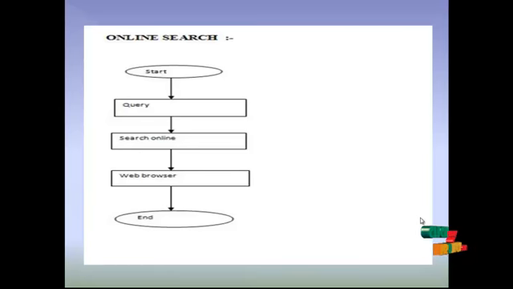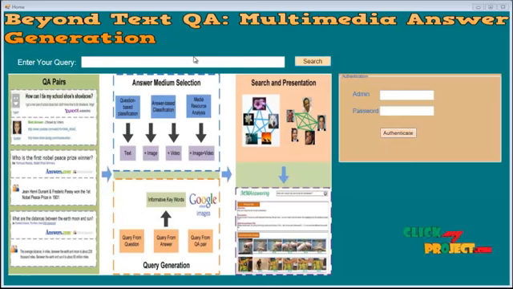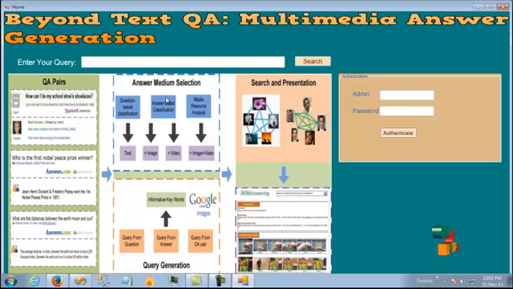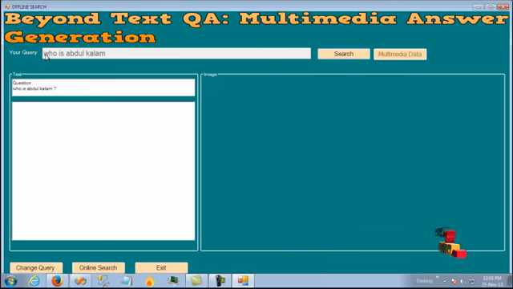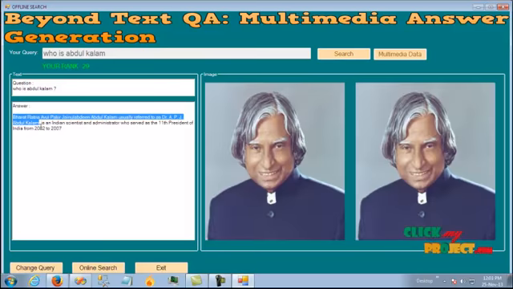Now let's see our project. Hi, this is the home screen of our project. Let's give a query. Let's search our query. The first one, as I said, is offline search. Let's give it. Since it's a question, who is Abdul Kalam? In this query, you just need a visual representation, not a brief description. So see, this query gives a description of Abdul Kalam as well as the image of that personality. Since this question is a who question, it should need some visual representation regarding the object in the query.